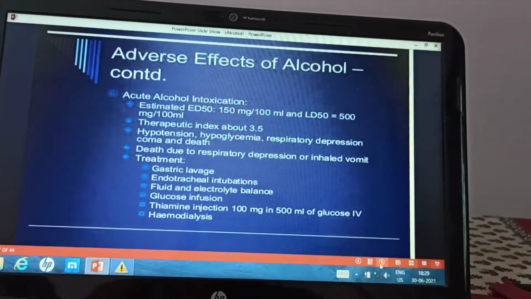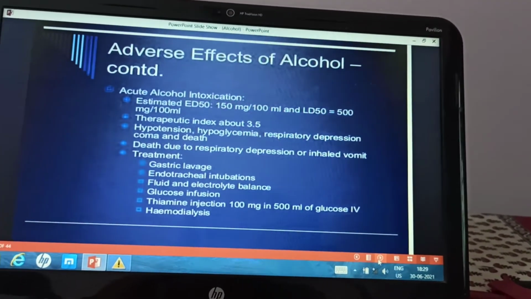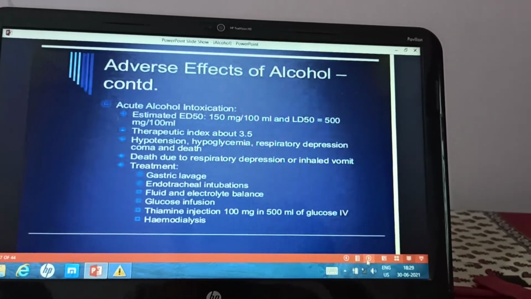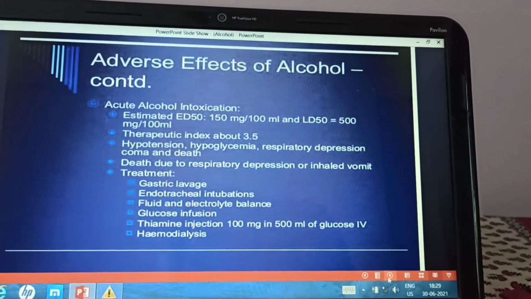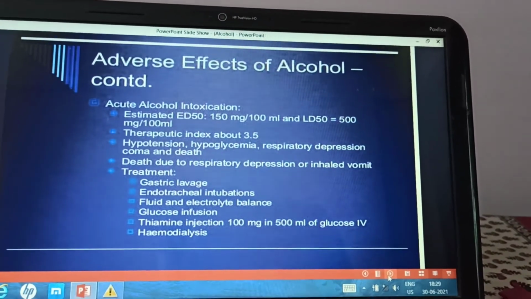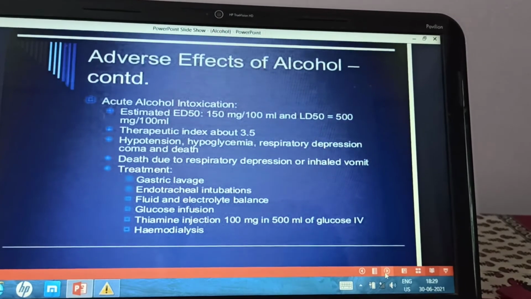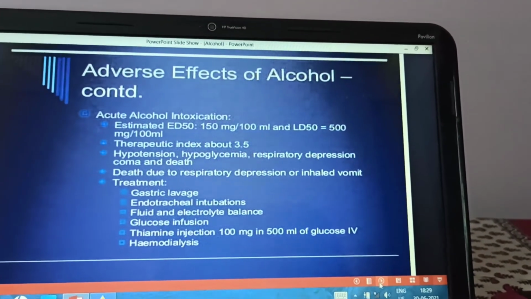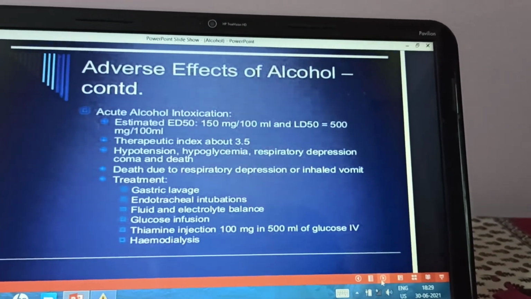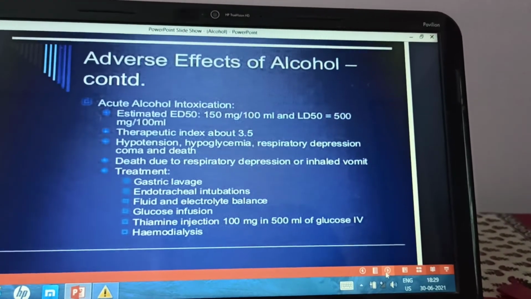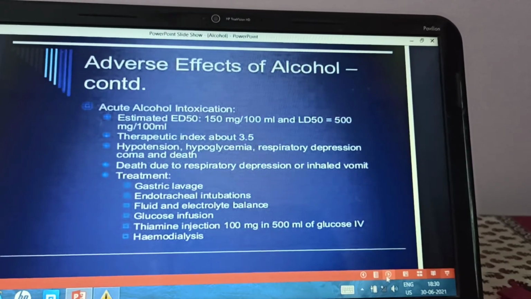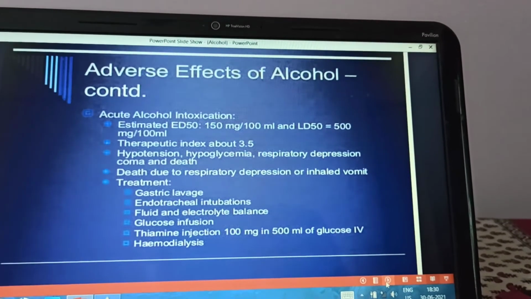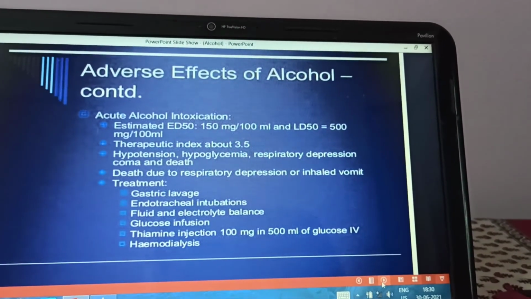Then acute alcohol intoxication. Let us see what is acute alcohol intoxication. When large doses are consumed, the therapeutic index of the alcohol is around 3.5. So when large doses are consumed, it can lead to acute alcohol intoxication, and that can lead to hypotension, hypoglycemia, respiratory depression, coma and death. So these are the symptoms of the acute alcoholic intoxication.